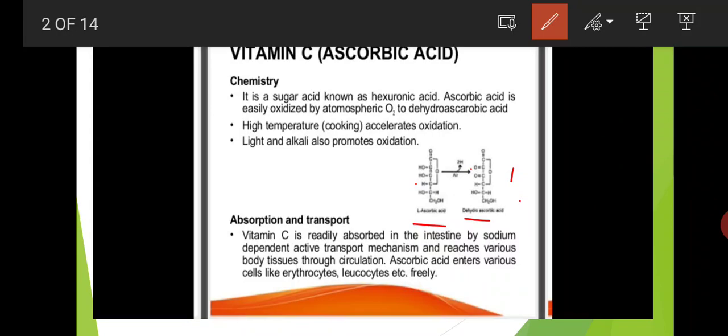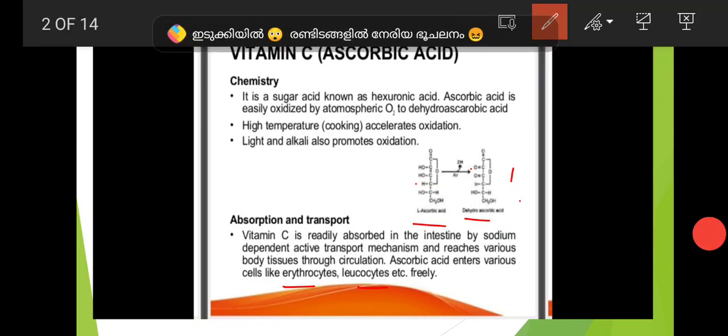Ascorbic acid enters various cells like erythrocytes, leukocytes, etc. freely.